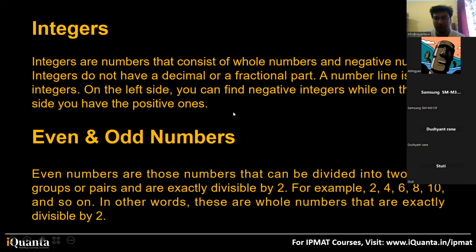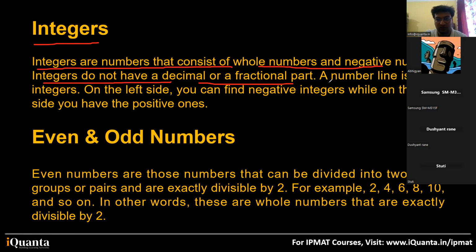One by one, I'm going to explain everything. Pay attention. First, we have integers. Integers are numbers that consist of whole numbers and negative numbers. Integers do not have a decimal or a fractional part. A number line is full of integers. What is a number line? We'll see that. On the left side, you can find negative integers, while on the right side, you have the positive ones.